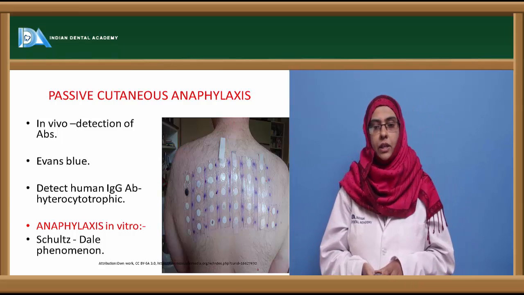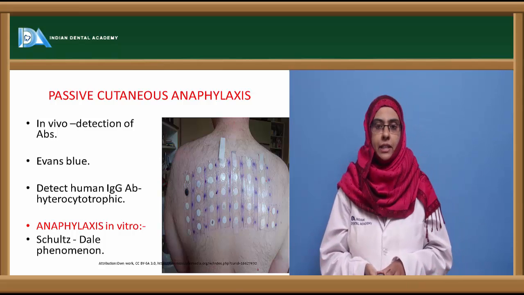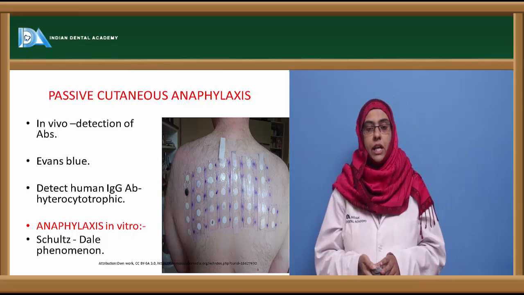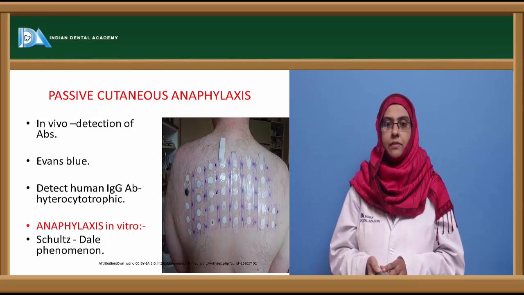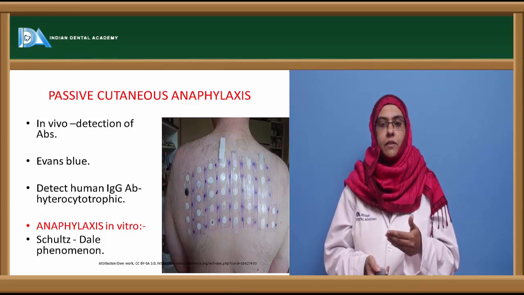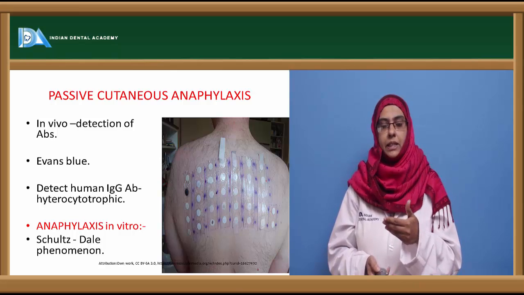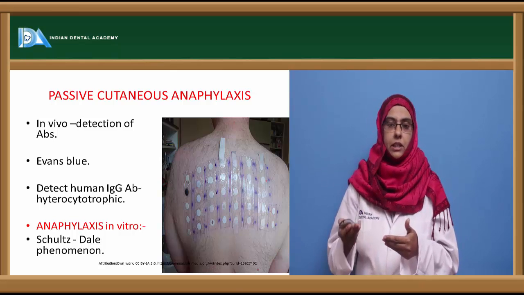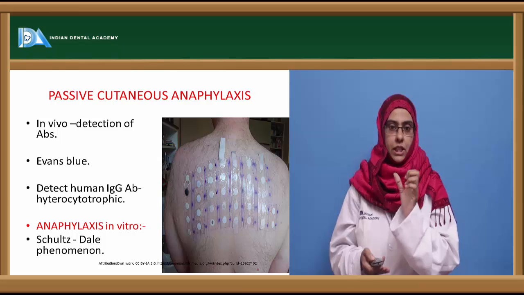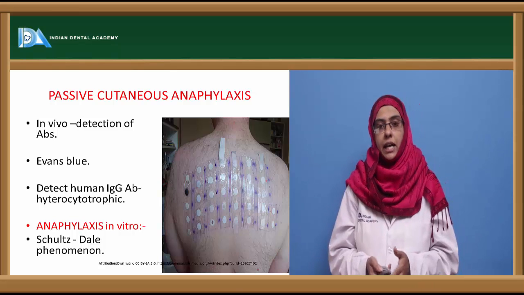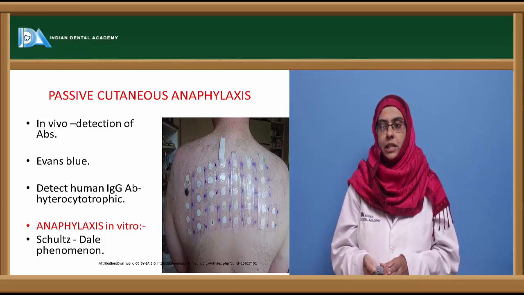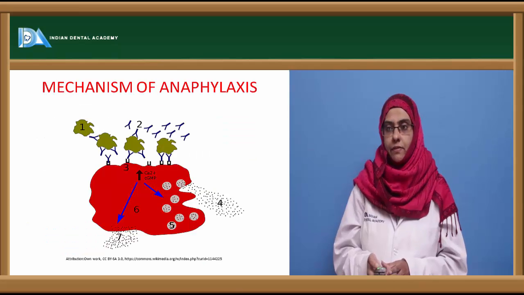Apart from that, you can also carry out the test for anaphylaxis in vitro. In vitro is in the laboratory condition. So the phenomenon is called the Schultz-Dale phenomenon, where the isolated tissue is usually taken from the experimental animal and placed in a Ringer solution, and to this the allergen is added. So when there is a contraction, you can see a positive effect towards a specific antigen. So this is how anaphylaxis is usually detected in vitro. It was devised by Schultz and Dale, and hence it is called the Schultz-Dale phenomenon.